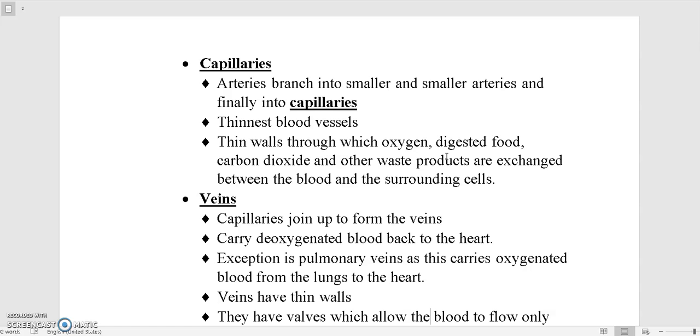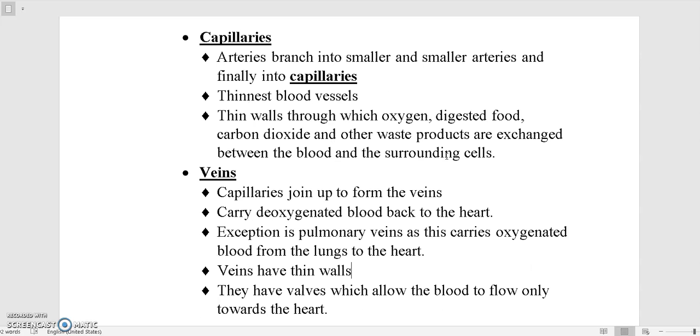Like arteries. Now remember, these veins have thin walls and the blood is flowing through them with a very low pressure, and that's why there are chances that blood will come back. To avoid that, they have valves. These veins have valves in them because the valves allow the blood to flow only towards the heart, that is in a unidirectional way, like this.